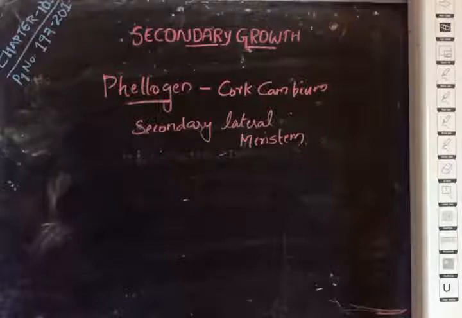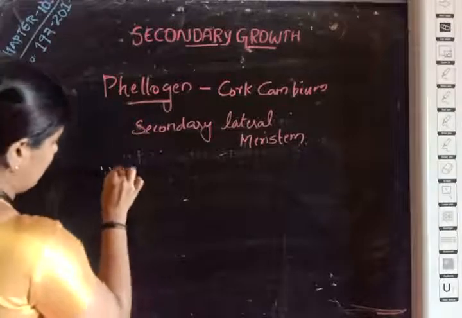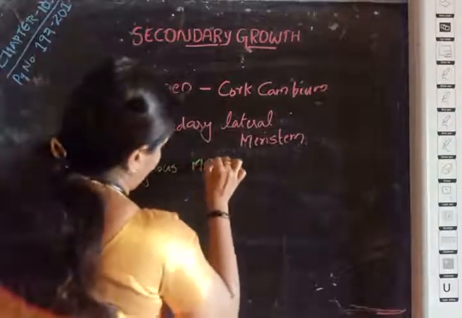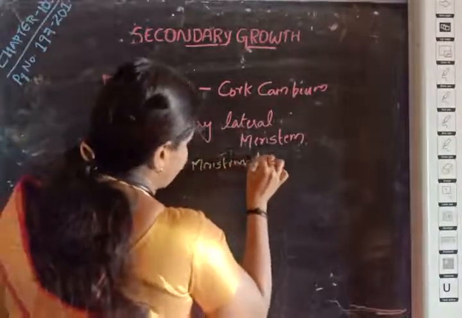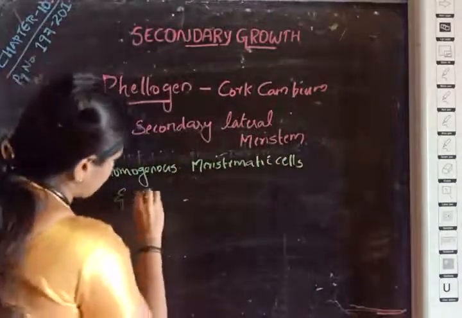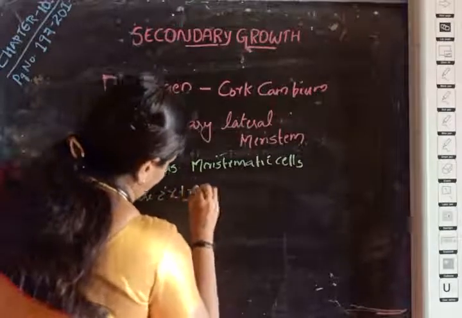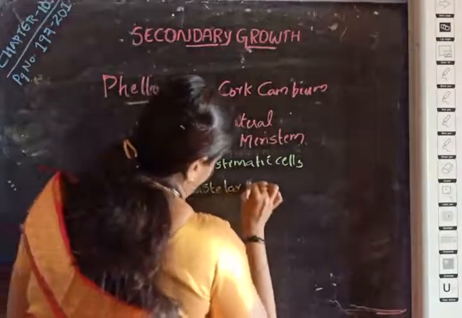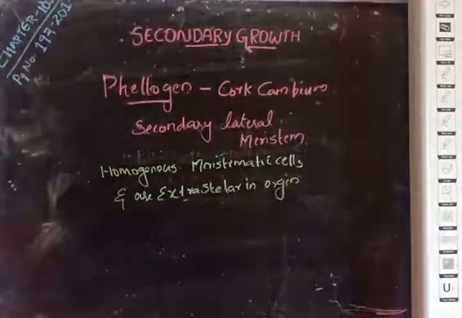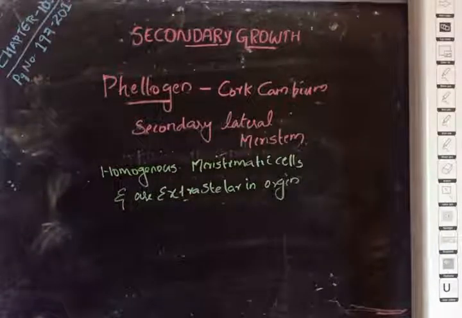These cells arise from the epidermis, cortex, phloem or pericycle, that is, they are extrastellar in origin.